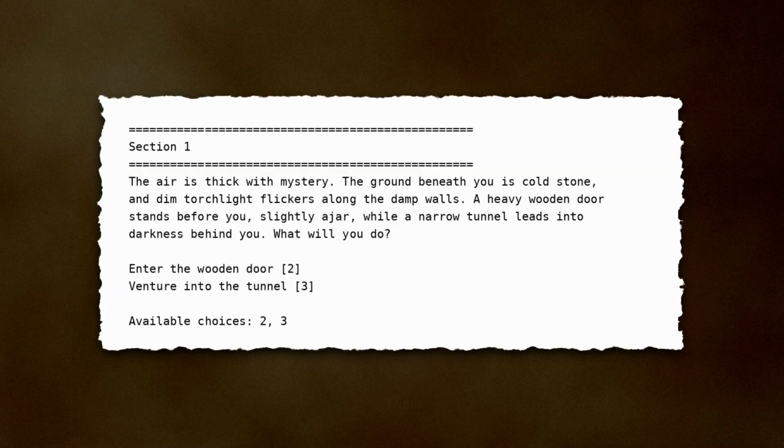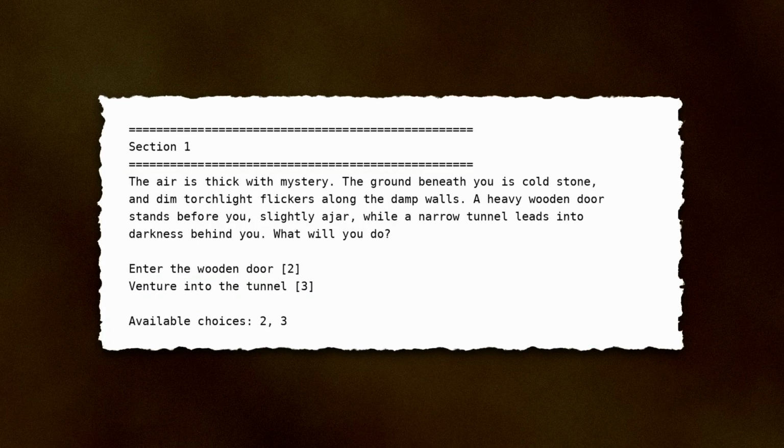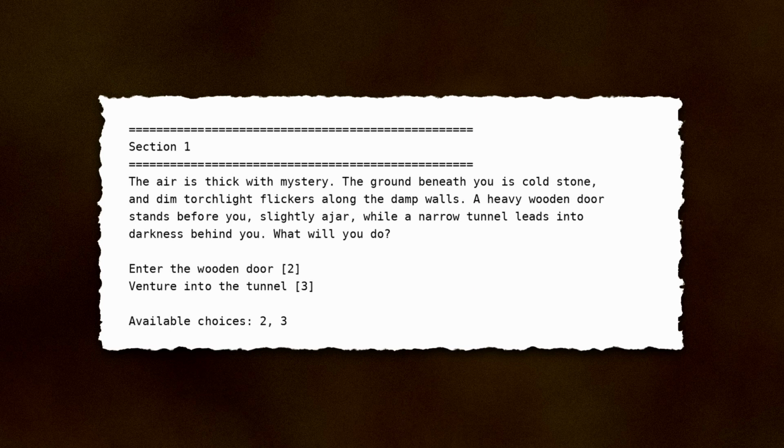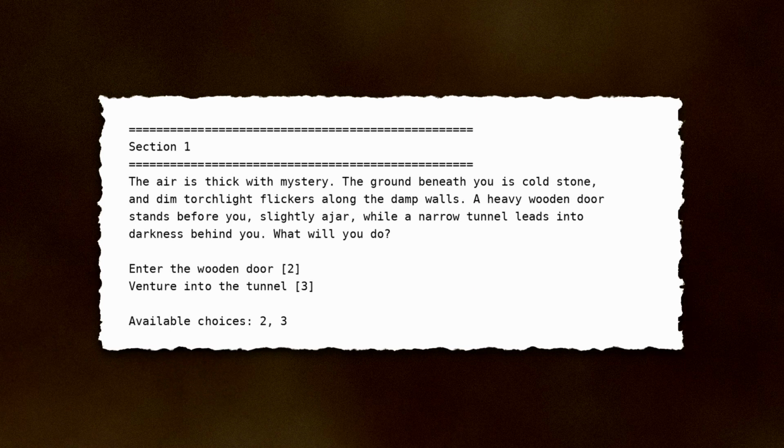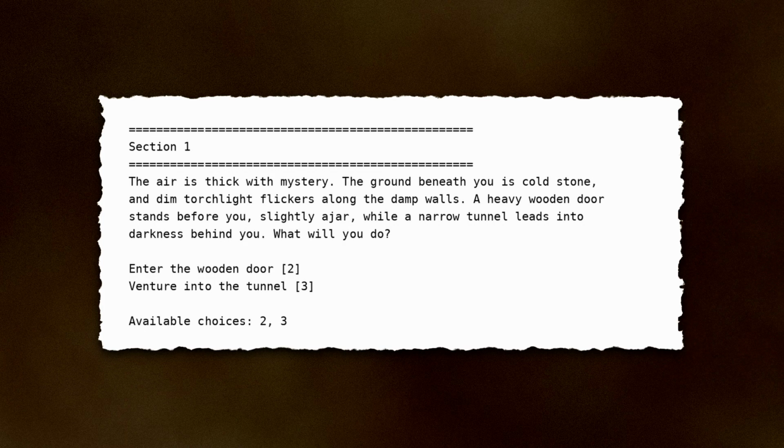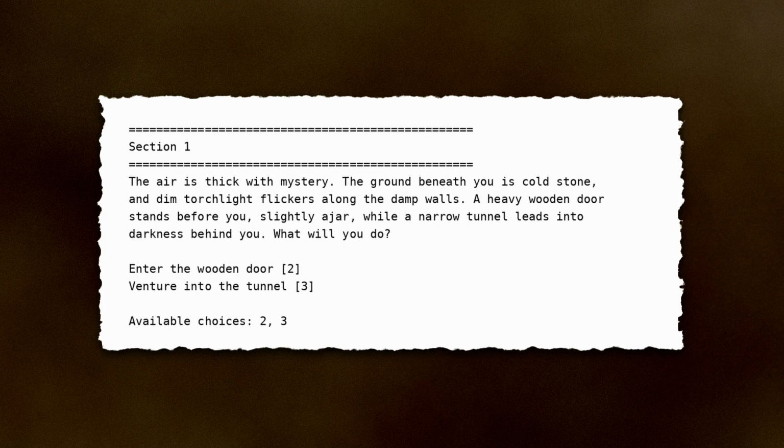The air is thick with mystery. The ground beneath you is cold stone, and dim torchlight flickers along the damp walls. A heavy wooden door stands before you, slightly ajar, while a narrow tunnel leads into darkness behind you. What will you do? Enter the wooden door.